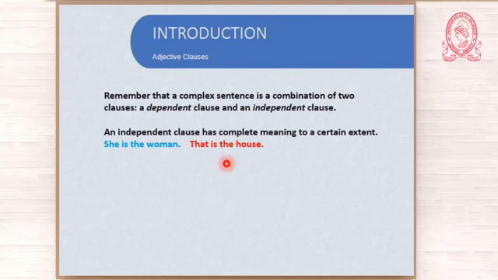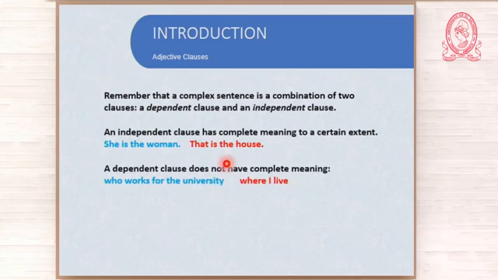But anyway, it is a sentence and it has a complete meaning to a certain extent. But a dependent clause doesn't have a complete meaning. For example, who works for the university? You have the subject, you have the verb, but that doesn't make sense. Where I live.